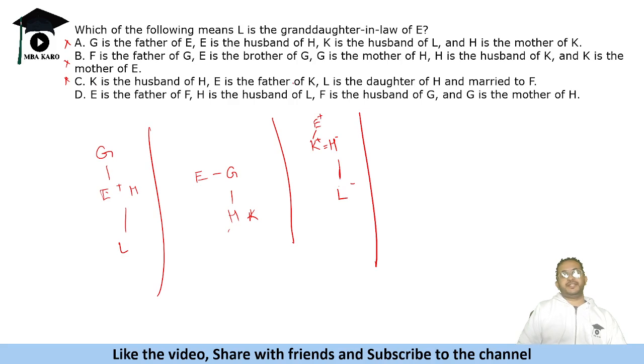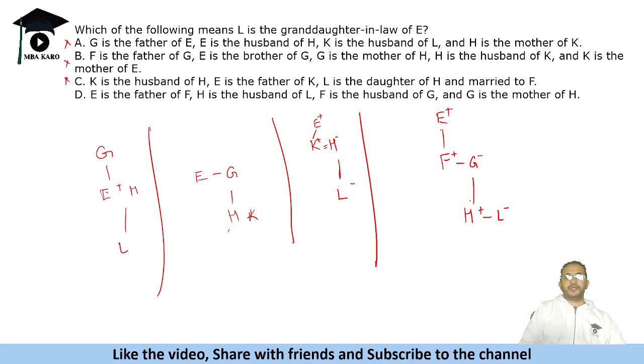Fourth option says E is the father of F. H is the husband of L. F is the husband of G. G is the mother of H. H is the husband of L. Now see here, this is granddaughter-in-law. How? Two generations below and not a granddaughter. Like it is grandson's wife.